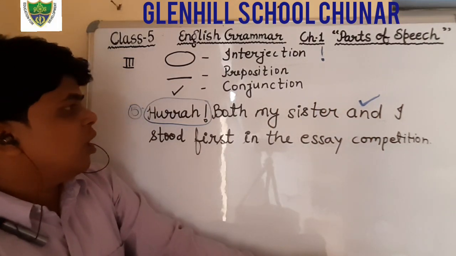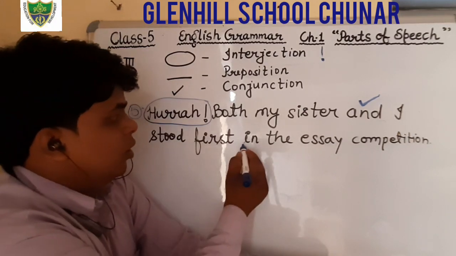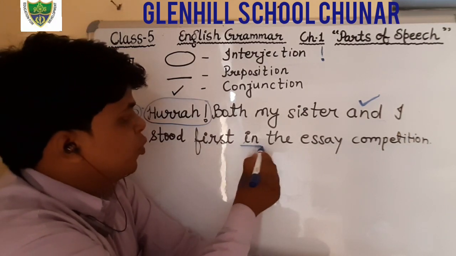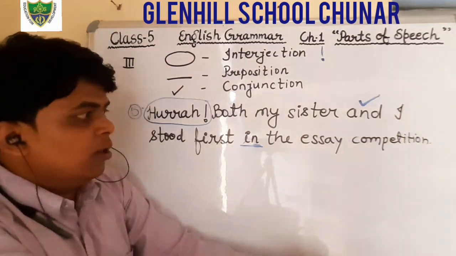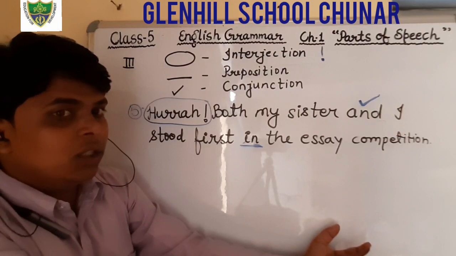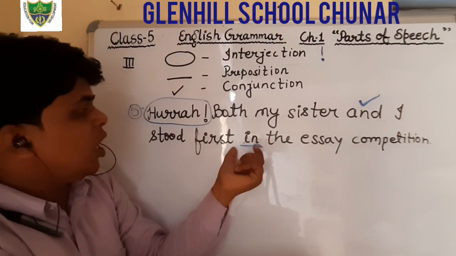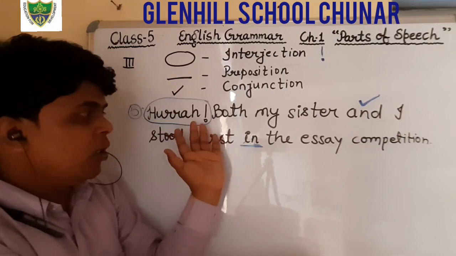And I stood first in, here in is a preposition in this sentence because it is used before the noun competition, a competition's name, and it also shows the relation with the other words.